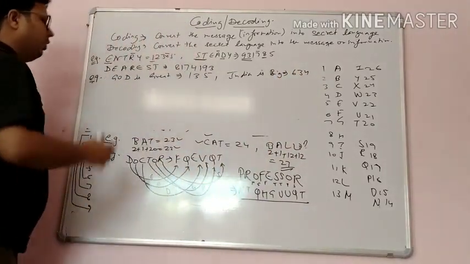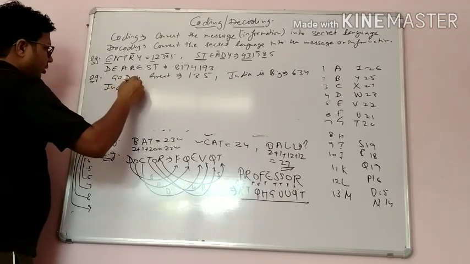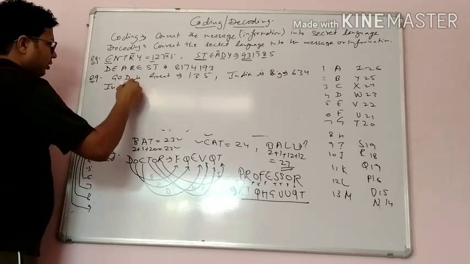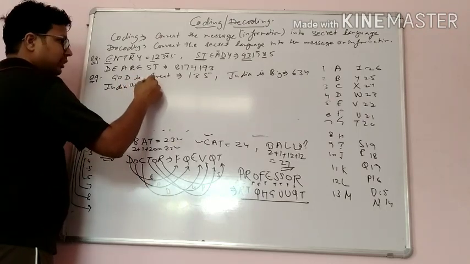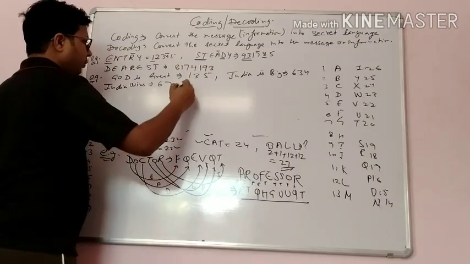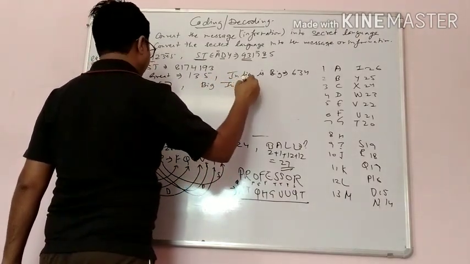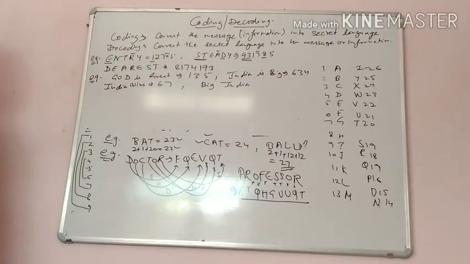And India wins coded as 67. We have to find out the code for Big India. Clear about it?